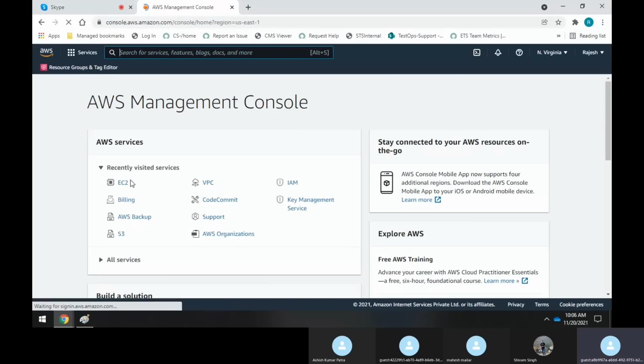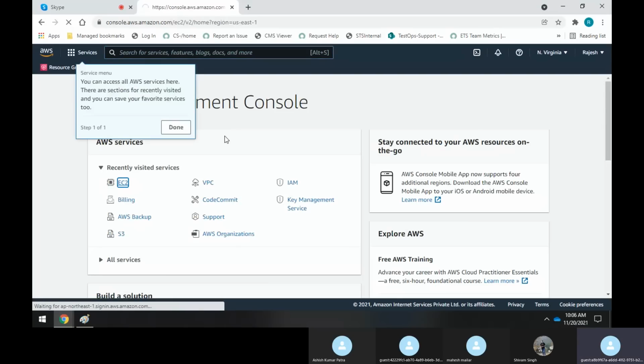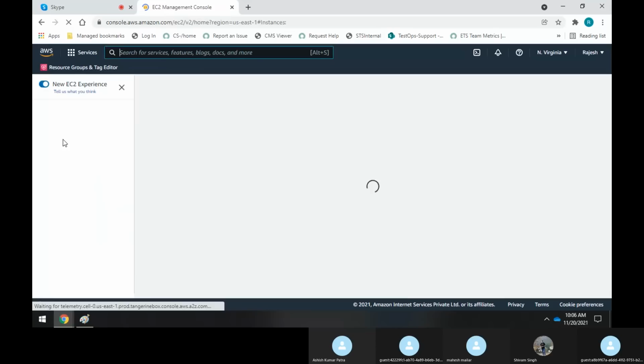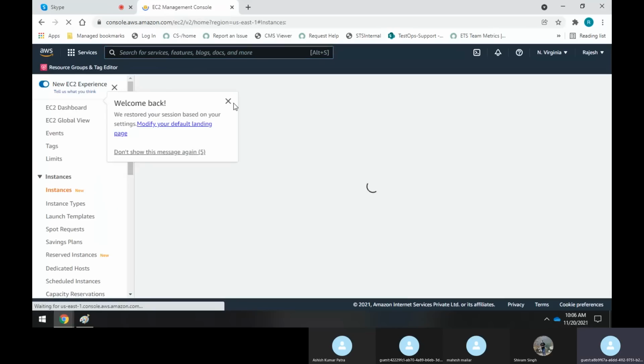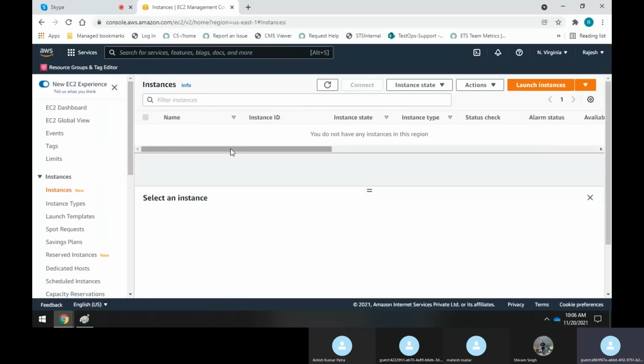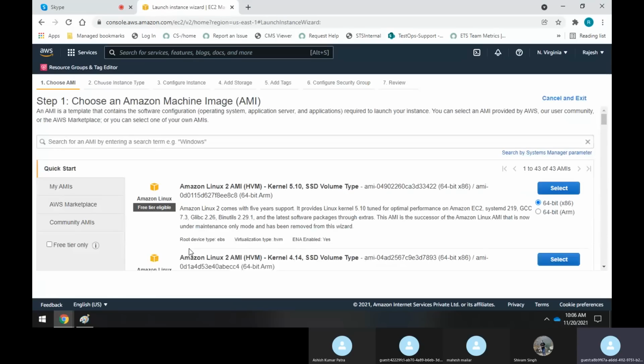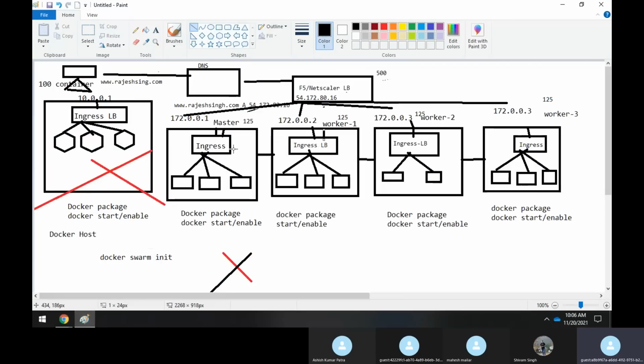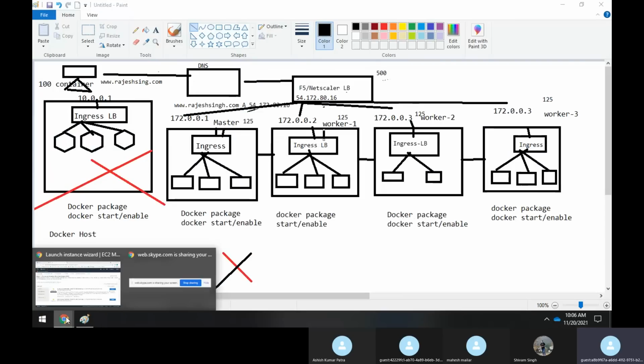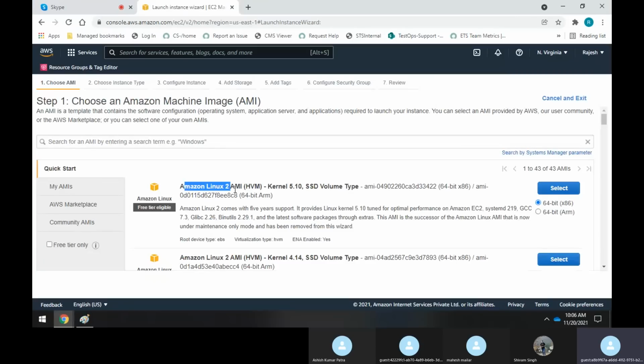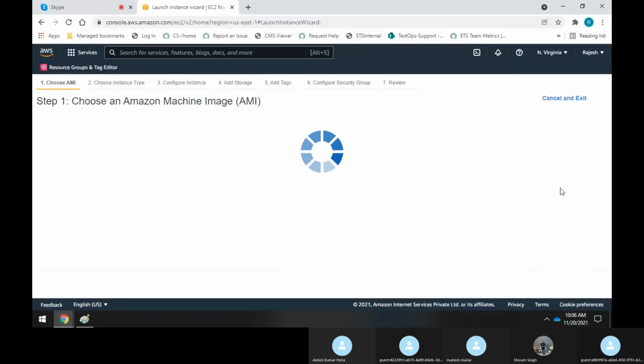So here I'll go to EC2. Let me check. I don't have any node here. So let me launch an instance. I need 4 machines, right? That's what we saw in the diagram. Basically, I will assign the same machine for all; Amazon Linux itself, I will take it.